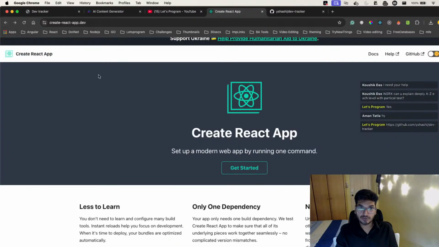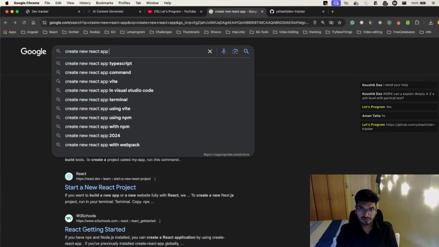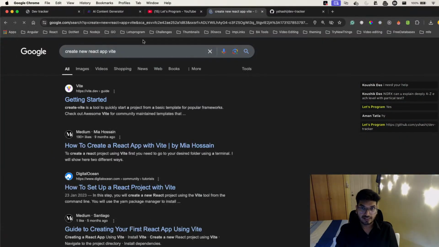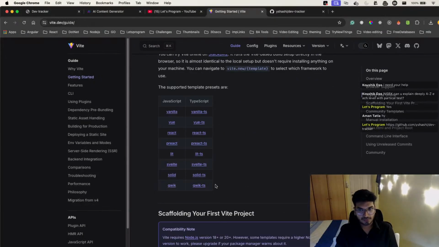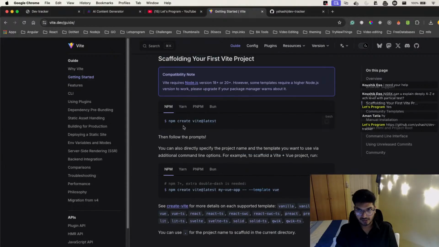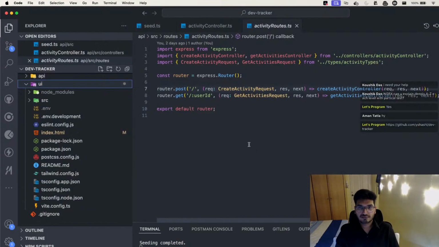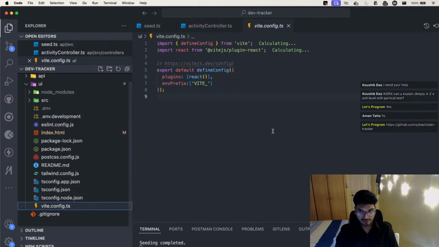If you want to create this React app using Vite, you can do that as well. You can search for Vite. Vite has everything documented, like how you can create a React project and all that. You can see npm create vite@latest, and this will help you generate the template. That's how I got this UI template that you see here. As I'm using Vite here, I have everything configured.